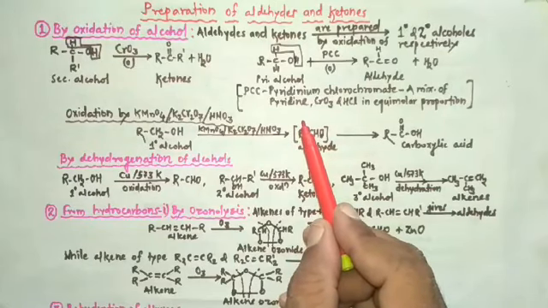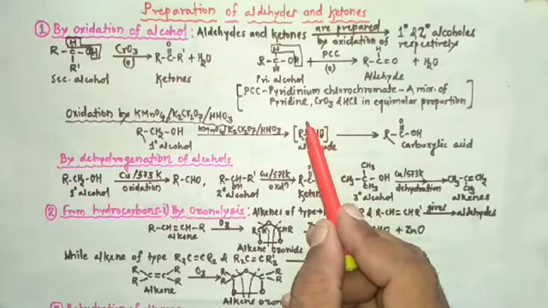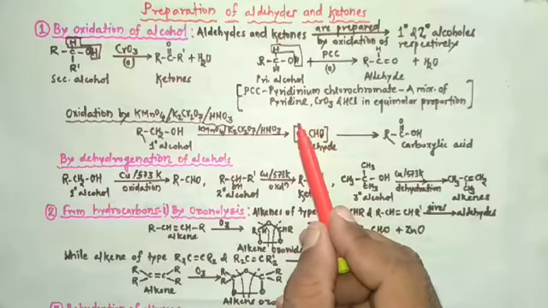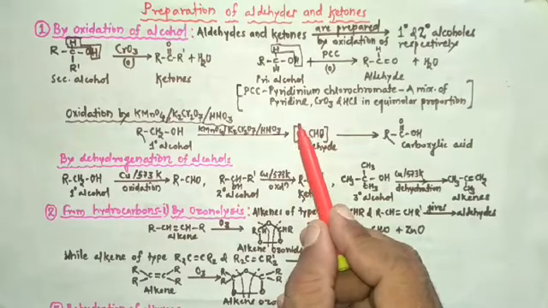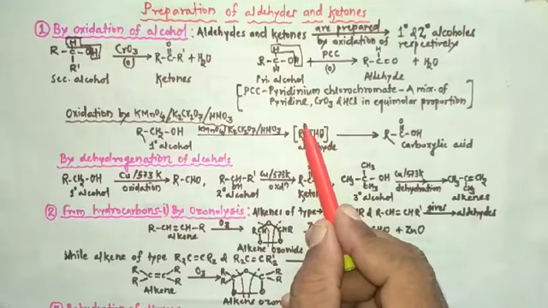So among primary, secondary and tertiary alcohols, tertiary alcohol does not undergo oxidation easily. Its oxidation is carried out by strong oxidizing agent and high temperature is required.